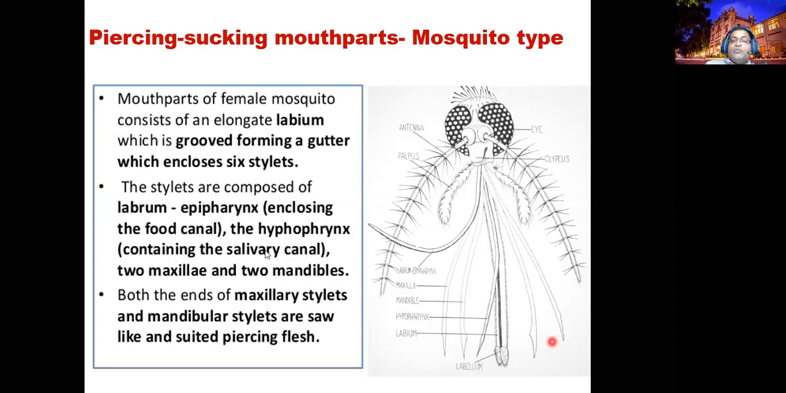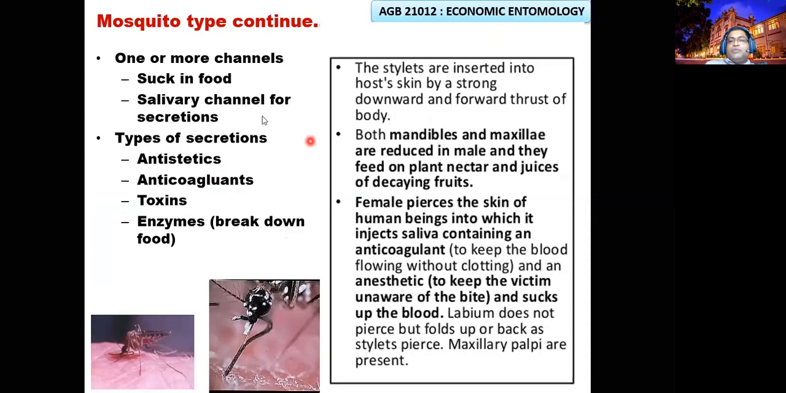So what are they forming? The two canals. One is the labrum and epipharynx, and the other is the hypopharynx. They are forming the two channels. The maxillae and mandibles form the tooth-like piercing aperture. The labial role is to form a sheath. In both the mosquito type and the bug type, the labium forms the sheath. You should understand that.